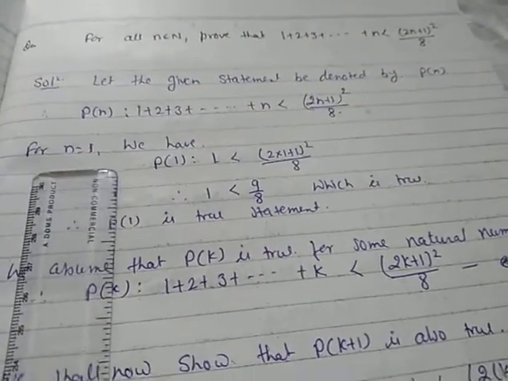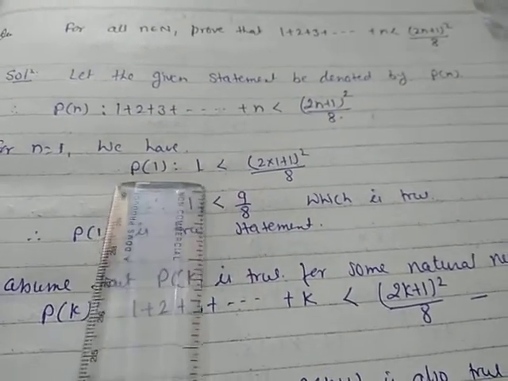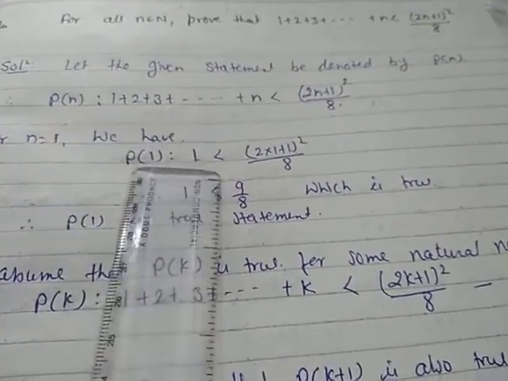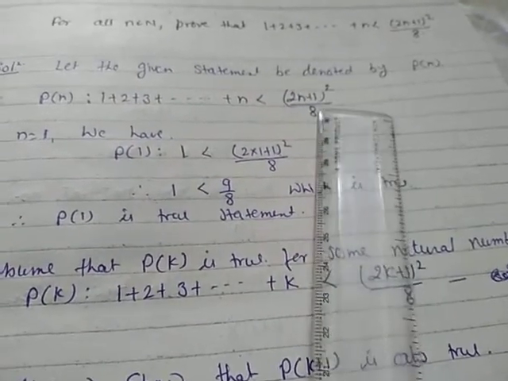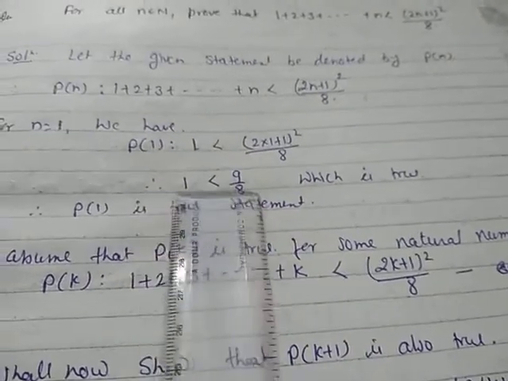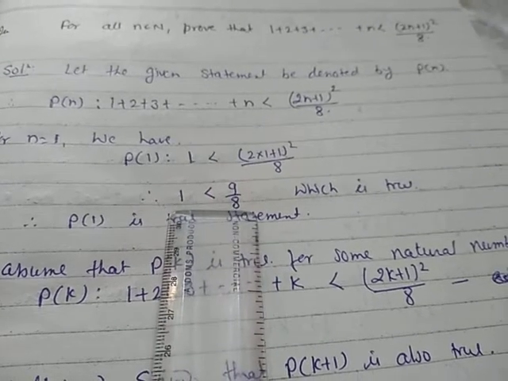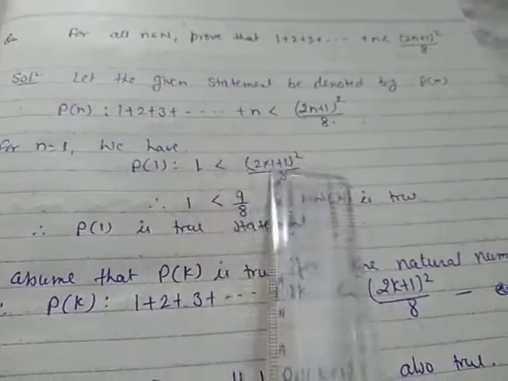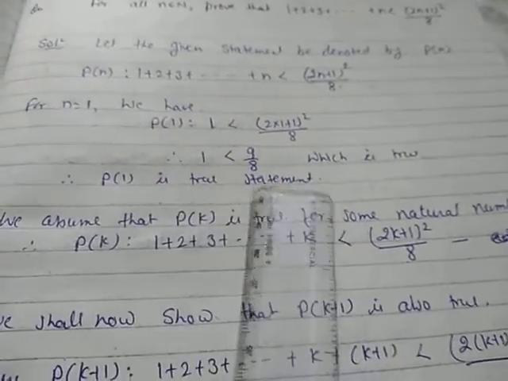Here for n equals 1, we have P of 1. What is the first term of this one? 1. And in this RHS you have to put n equals 1. It will give you 9 by 8. So definitely 1 is less than 9 by 8. This for n equals 1 is true because it fulfills the given inequality. Therefore P1 is a true statement.